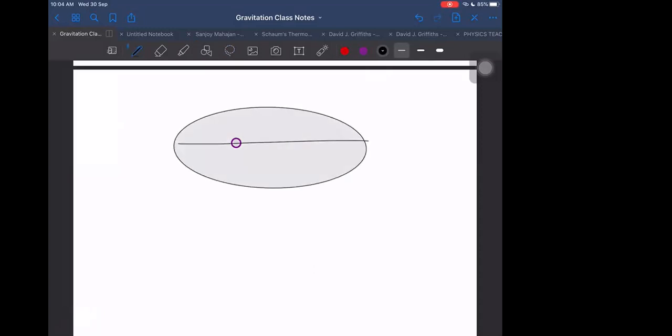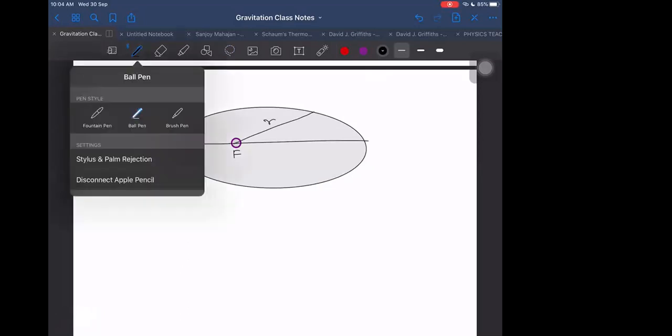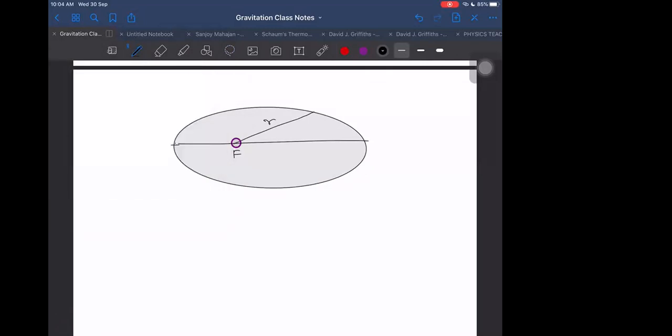this elliptical orbit, and this is the focus, and from here to here some distance r, and let us say velocity is v here when the distance is r.